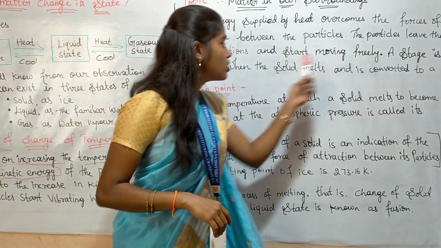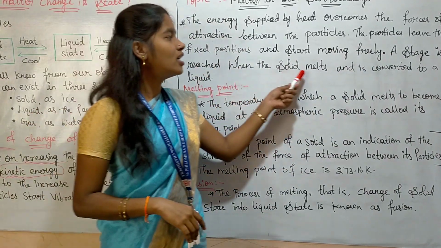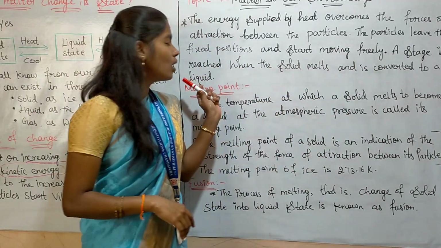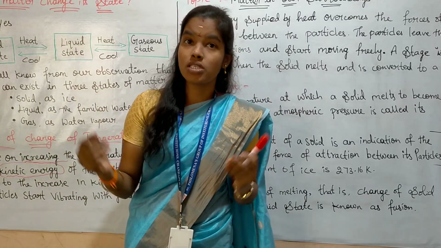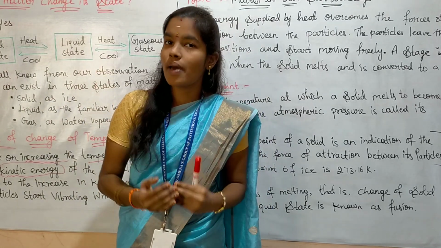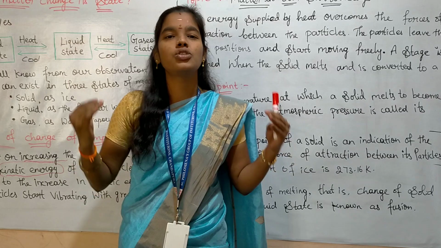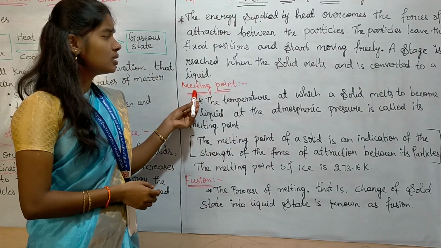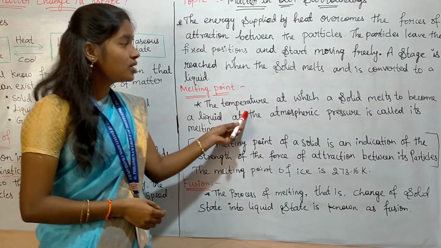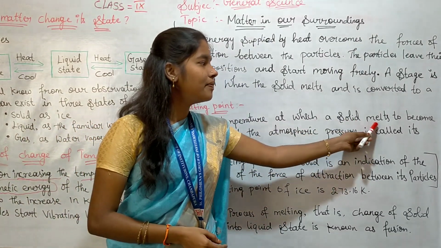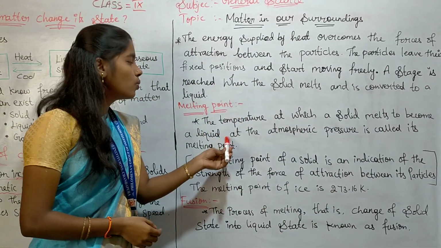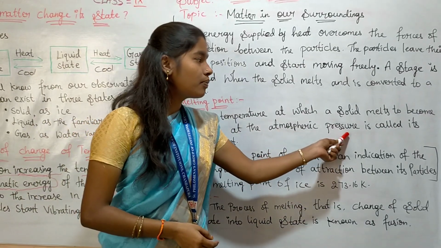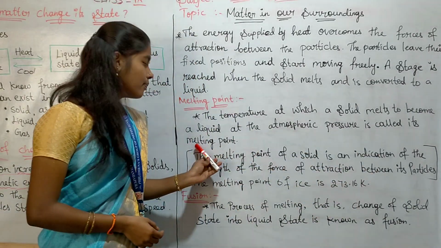A stage is reached when the solid melts and is converted to liquid. At a particular temperature, the solid ice starts to convert into liquid. Melting point: the temperature at which a solid melts to become a liquid at atmospheric pressure is called the melting point.